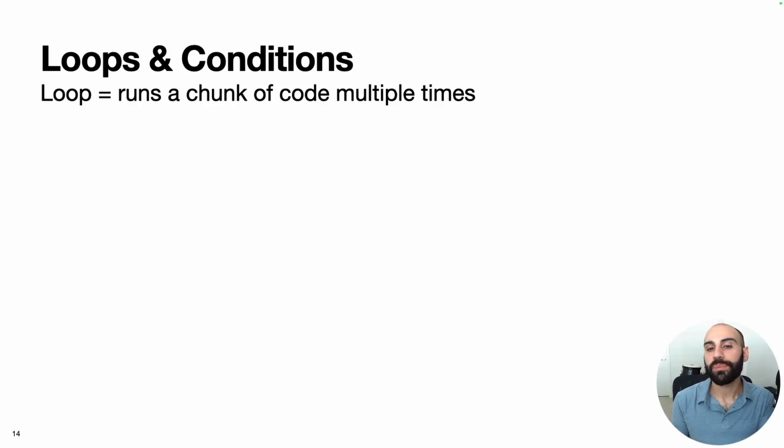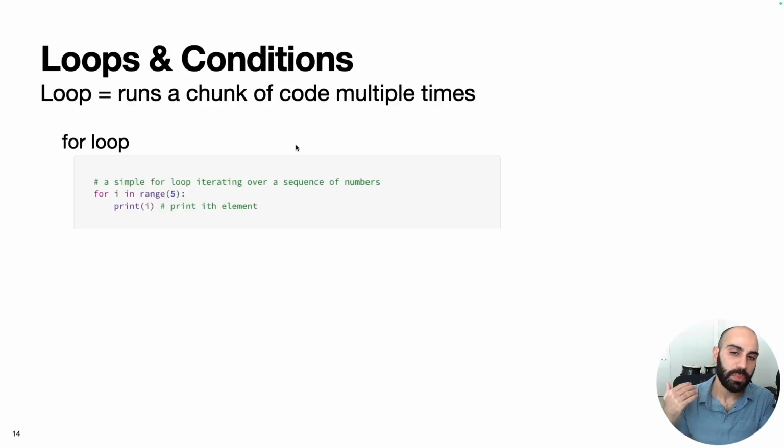All a loop does is run a chunk of code multiple times. One of the most popular loops that you're going to see is a for loop. Here's a very simple for loop that's going to iterate over a sequence of numbers. Range 5 creates a sequence of numbers of length 5 spanning 0, 1, 2, 3, and 4. Then the for loop is going to iterate along this sequence one element at a time, and we're going to print each element as we go along. If we did this, this is what would get printed out in the command line.